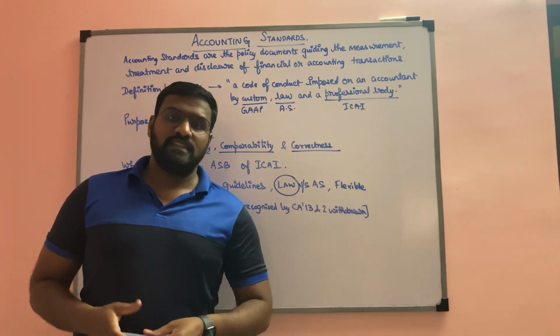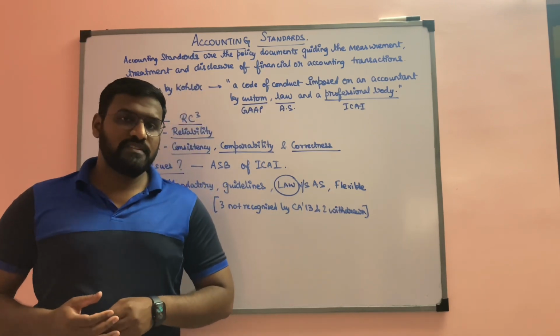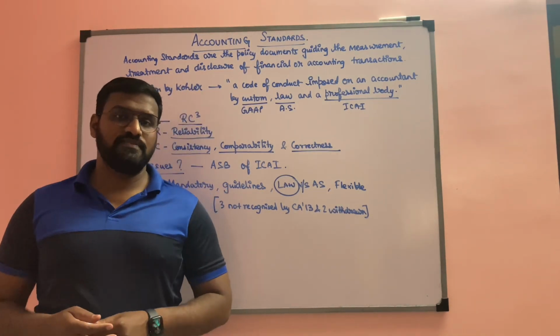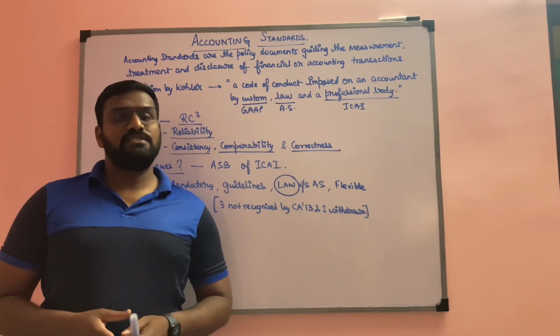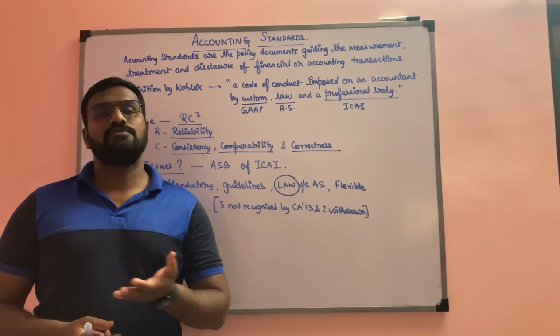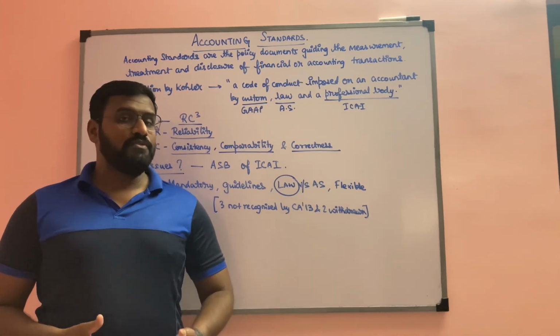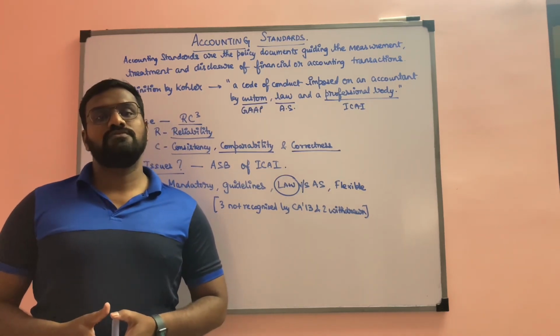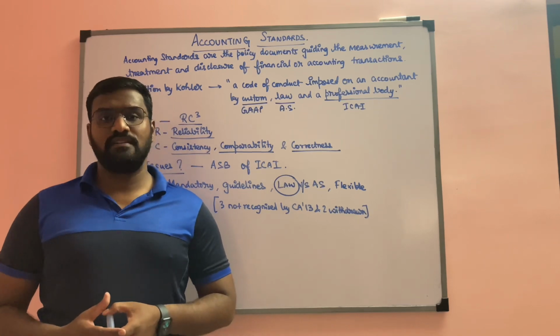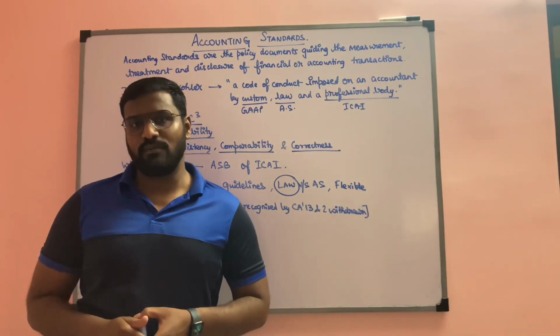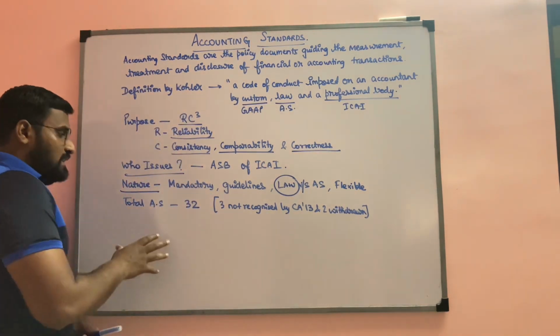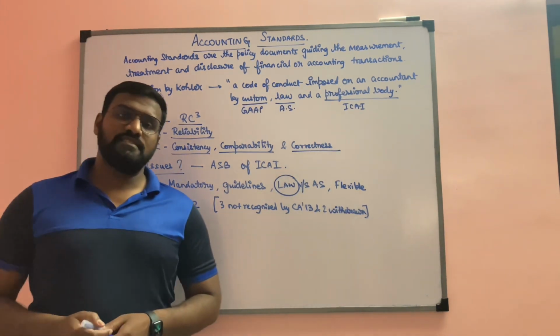Lastly, flexible. Let's take an example of depreciation. We have a separate accounting standard for that. So, in case of depreciation, we have the straight line method and also we have the reducing balance method, which gives us options. Therefore, when we are preparing the financial accounts, we have a certain amount of flexibility as per our convenience and requirement.